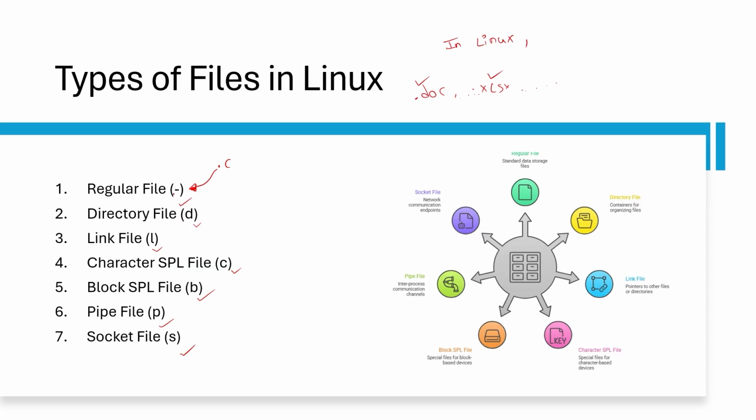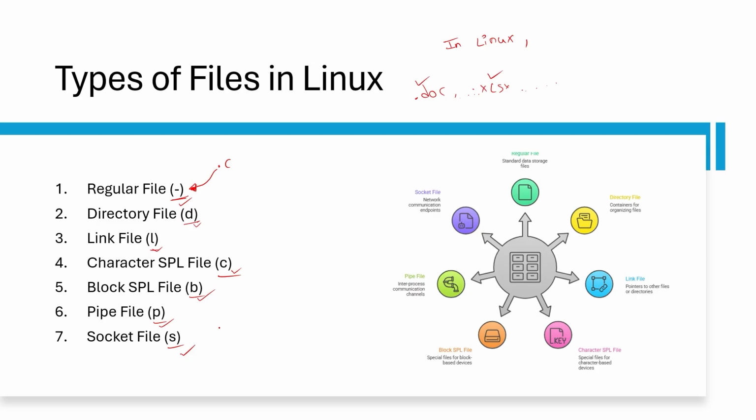One more thing here, observe. Every file name is followed by one symbol, one bracket, right? That is the symbol for the file type. Now we will see each file type overview.